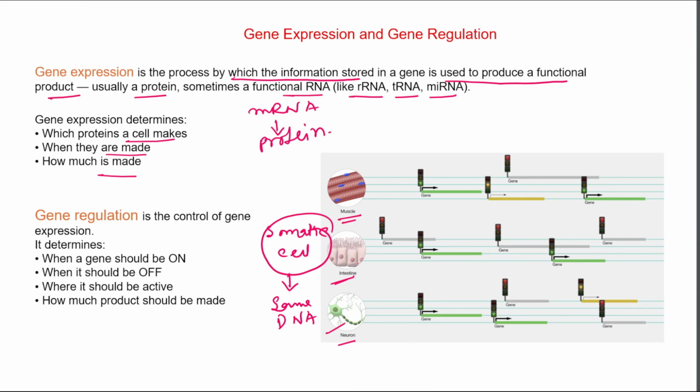They do not express all genes all the time. This selective on and off pattern is what we call gene regulation. Gene regulation is the control of gene expression. Here muscle cell, intestine and neuron have different genes that are turned on and off at different times, and they express different sets of genes. This is due to gene regulation. Here a green light means the gene is on, a red light means the gene is off and a yellow light means conditionally active. So different genes are expressed at different times.